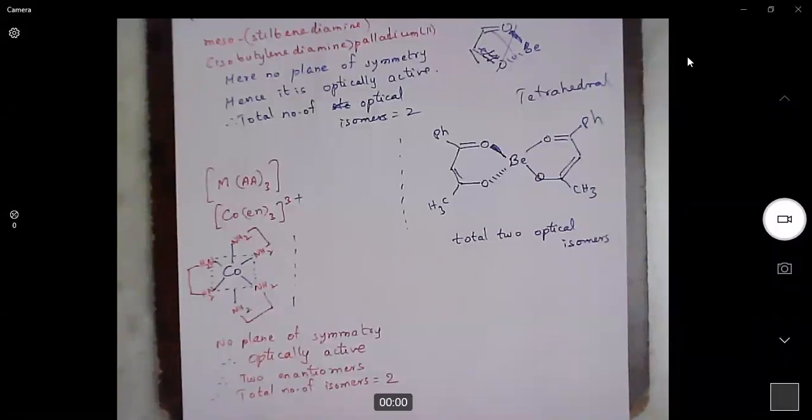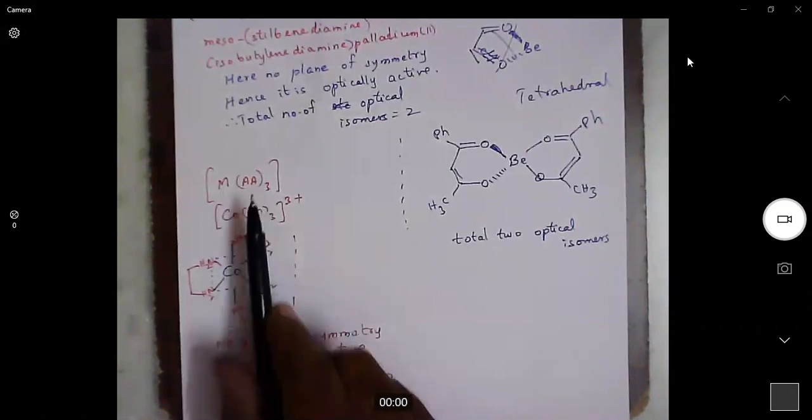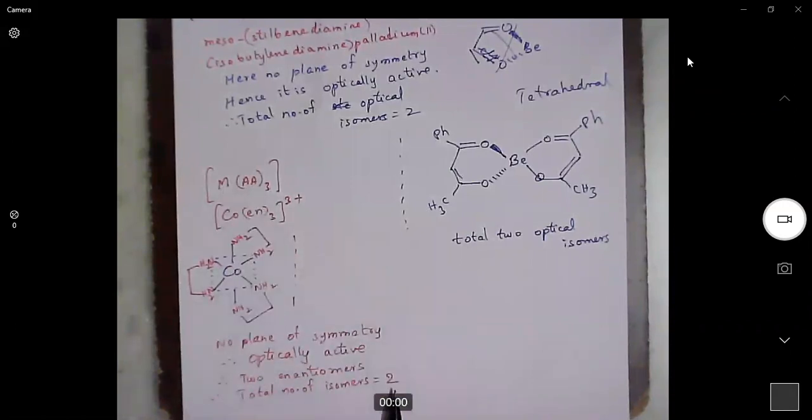When we want to count the total number of isomers, we need to count the total number of geometrical isomers as well as optical isomers. Here we have two optical isomers. For this complex, there are no geometrical isomers, only optical isomers. So total number of isomers is 2. They exist as a pair of enantiomers.